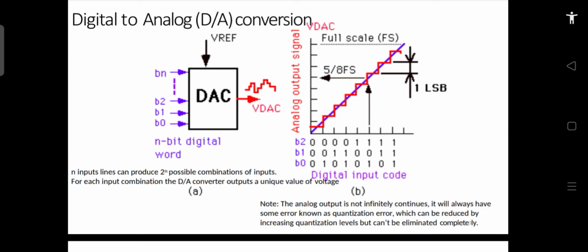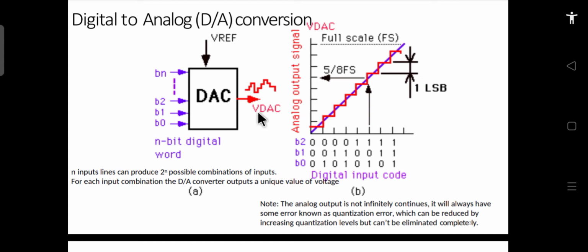So 1 divided by 16 will be the minimum voltage which the device can sense. That will be called the resolution of the DAC, the minimum voltage which it can produce on the output. It is also called its sensitivity, the resolution of that DAC.